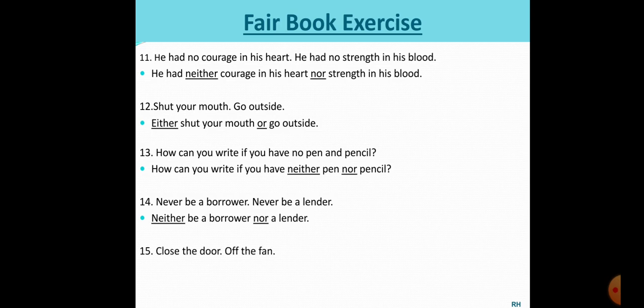Full stop. Next, close the door or the fan. Two choices. You close the door or you off the fan. Either of the things you have to do. So either close the door or off the fan. I think it's very easy, students. Once you understand the rule, it is just easy going.